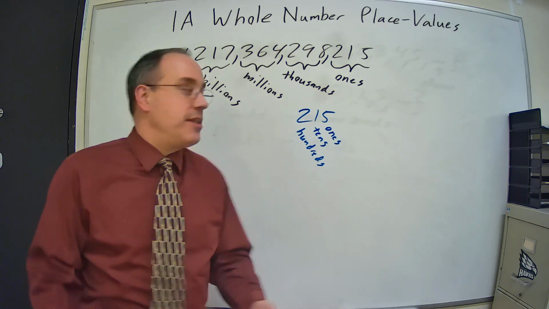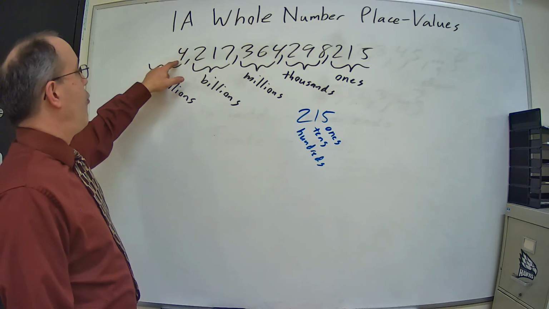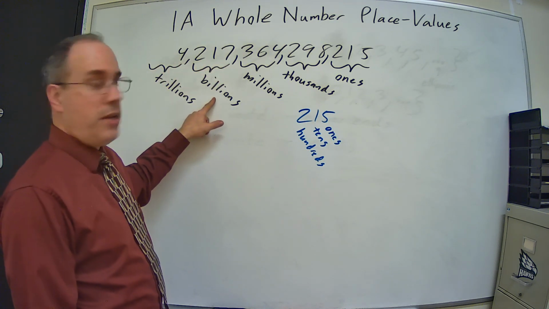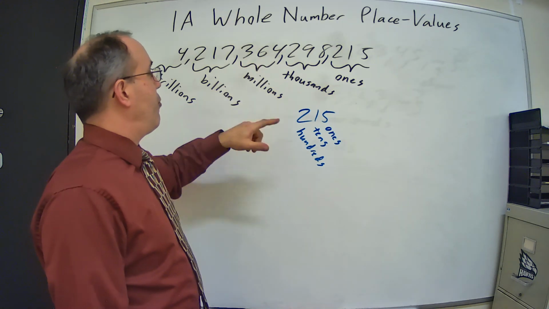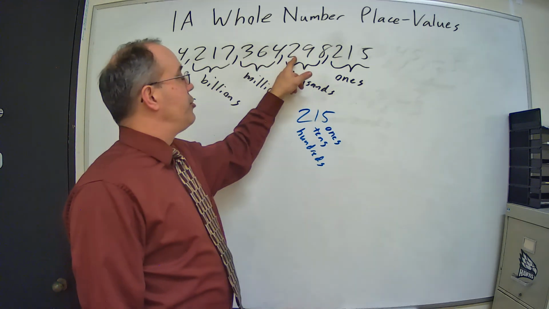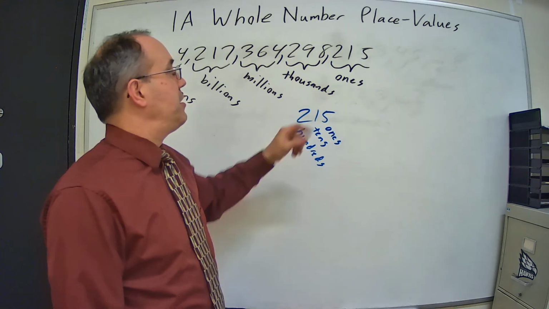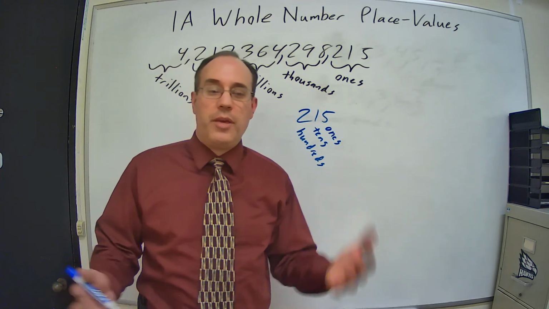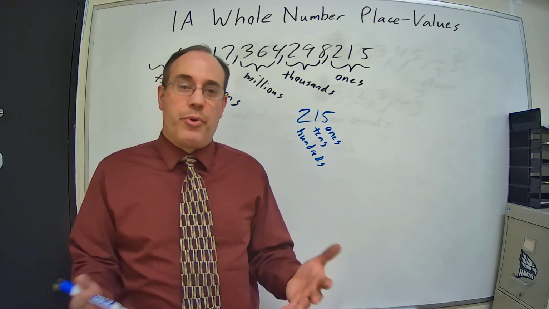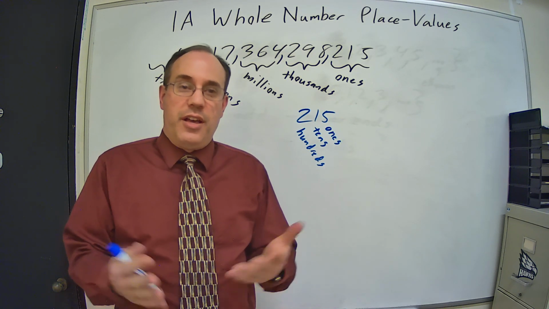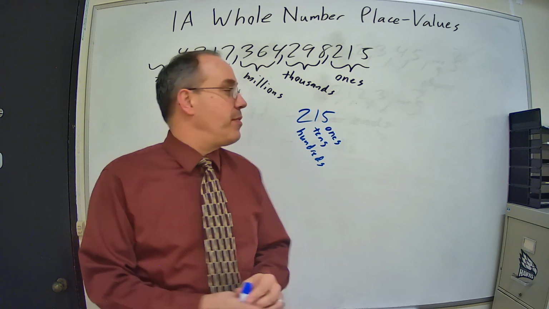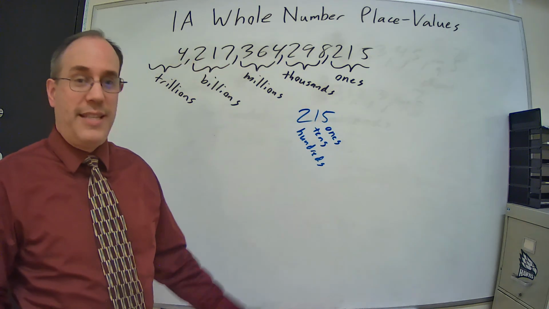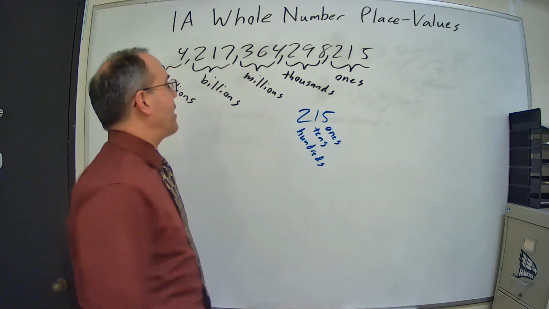So now I can break down this number and put it into words. I can name it. I have 4 trillion, 217 billion, 364 million, 298,215. So I can take this really big number and I can break it down into smaller pieces so I can read it. Now, I'm not going to write down a number this big in words because that's a lot of writing and my handwriting's not that great.